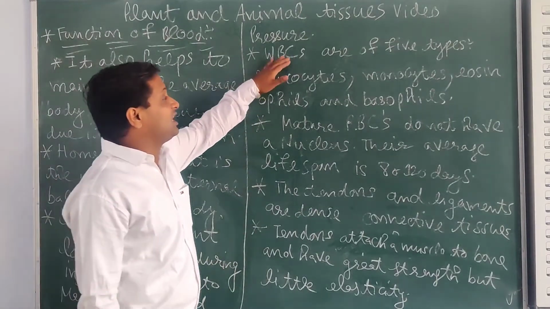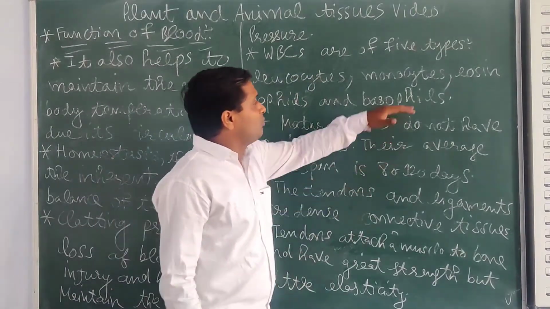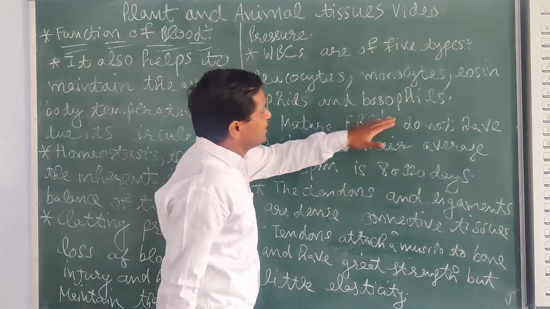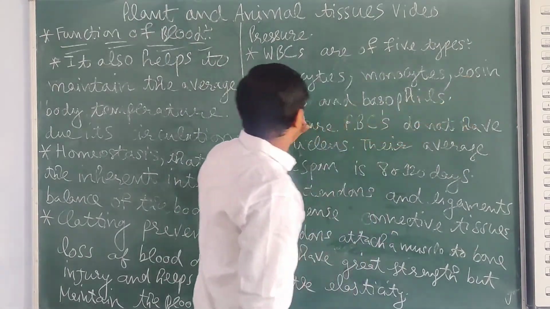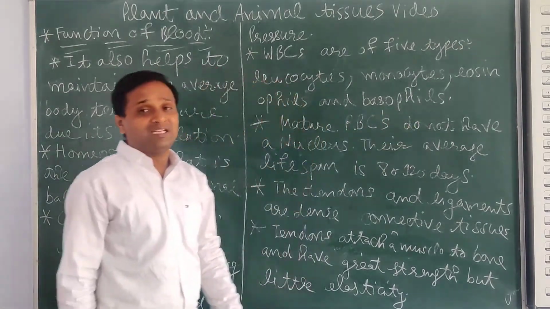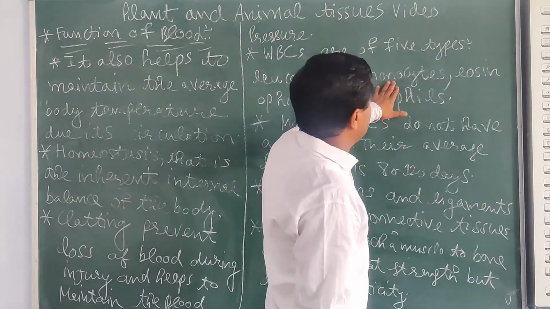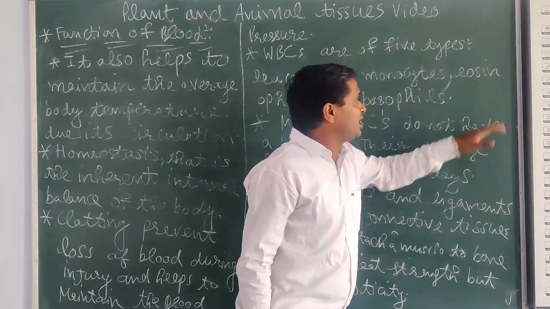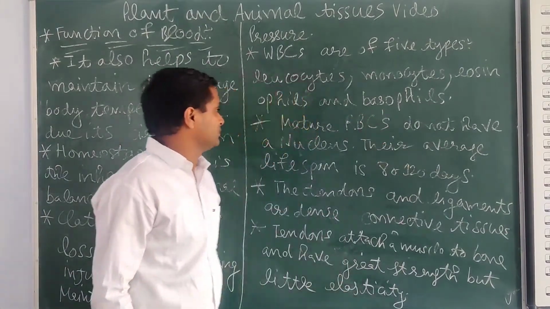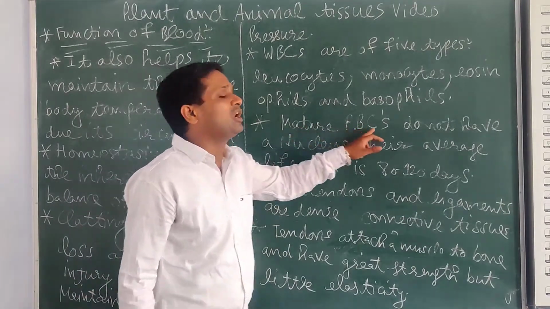Now come to the WBC, which is of 5 types only. First one is the leukocyte, second one is the monocyte, third one is the eosinophil, and the last one is the basophil.